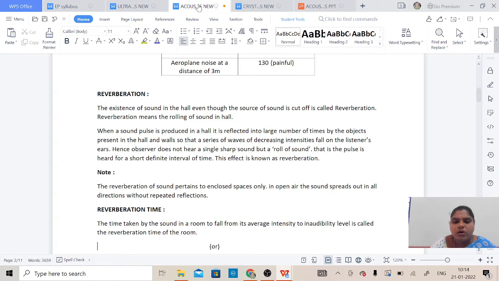Next, here is also a note point. The reverberation of sound pertains to enclosed spaces only. In open air, the sound spreads out in all directions without repeated reflections. Whenever reverberation occurs, it occurs only in enclosed spaces. There may be reflections in open air, but not repeated reflections.